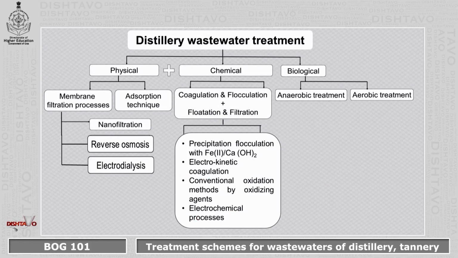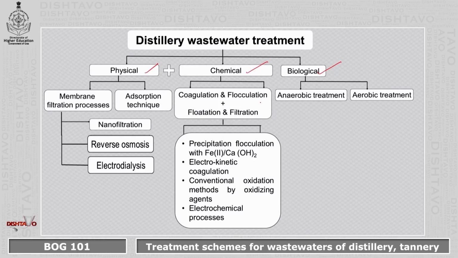So distillery wastewater has to undergo a treatment, and basically three different types of treatments are employed. Those are physical, chemical and biological. Physical methods are further grouped as membrane filtration process and adsorption techniques.